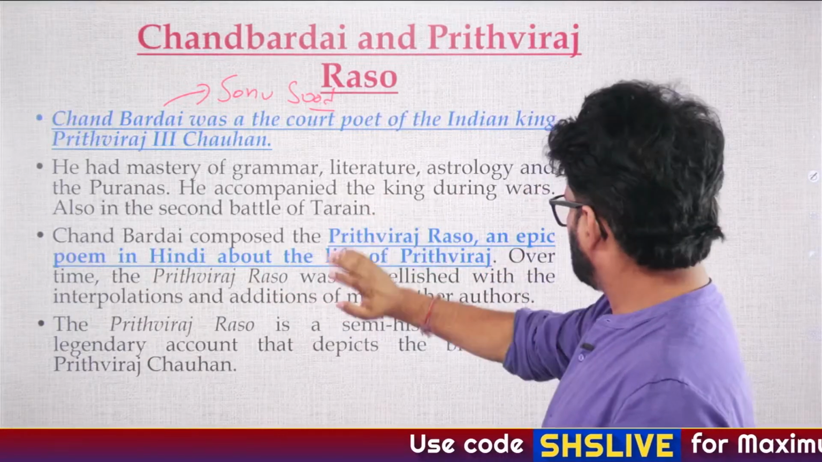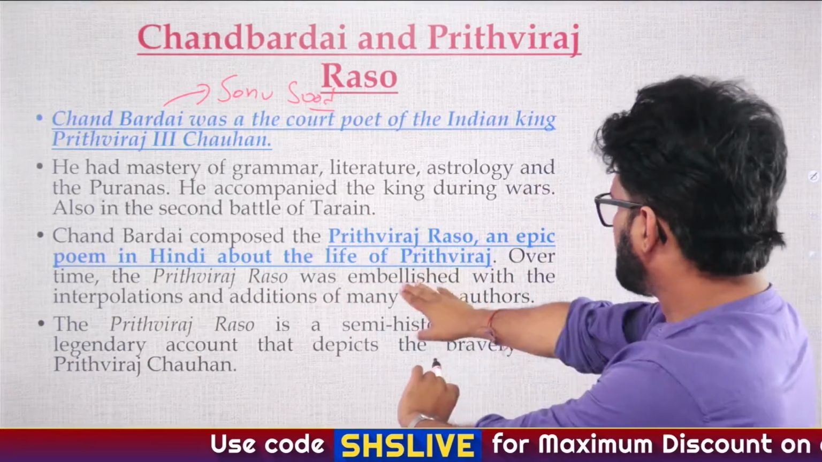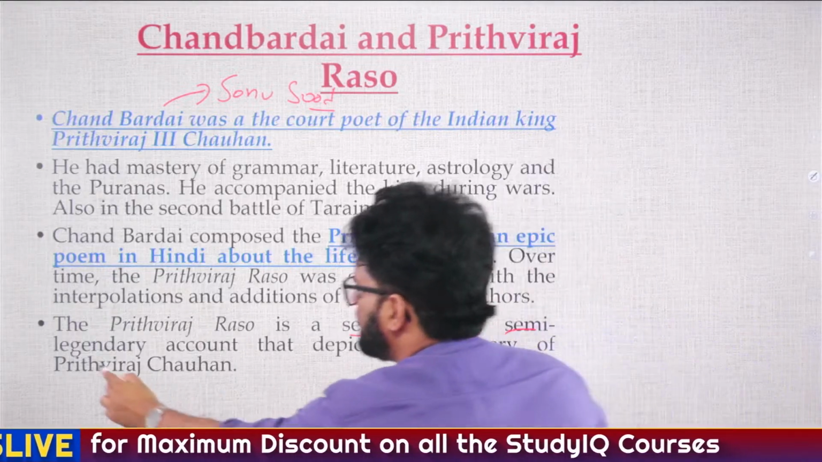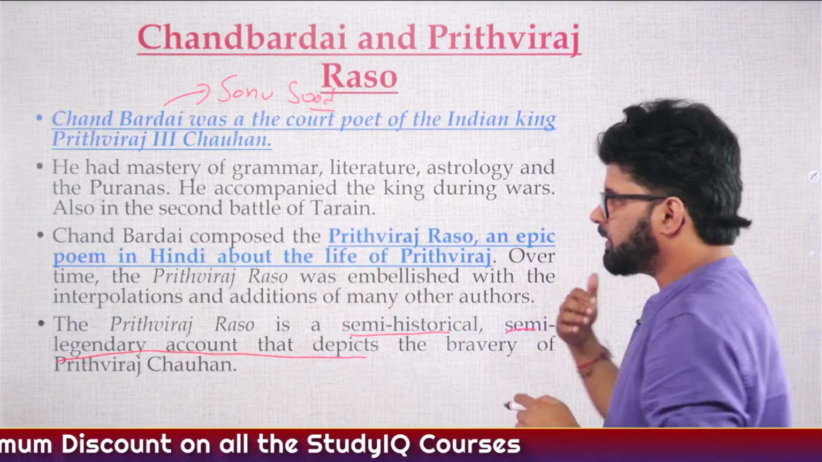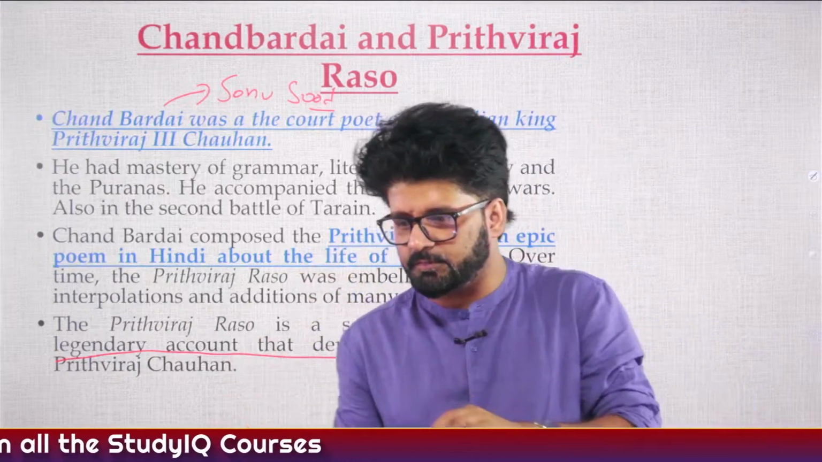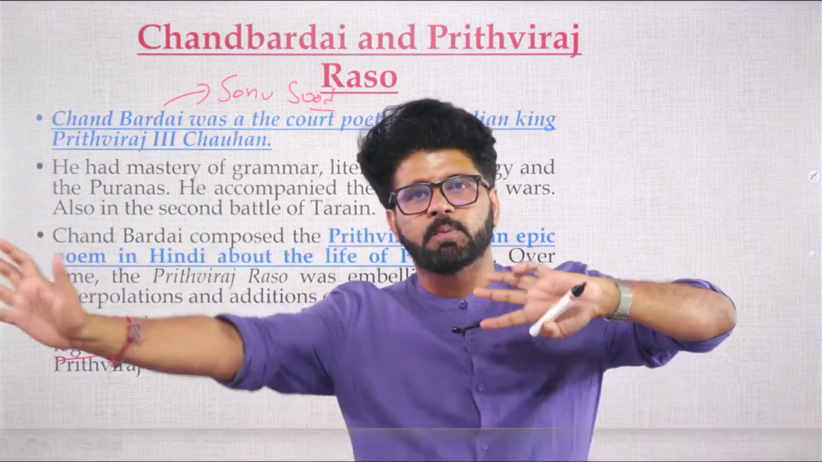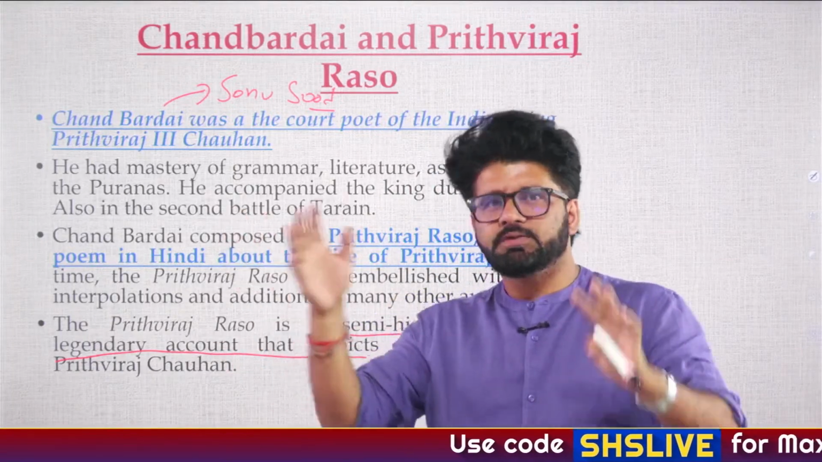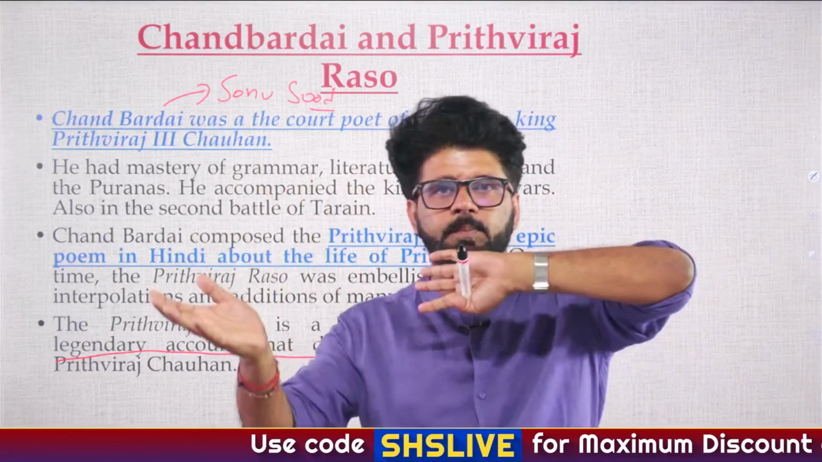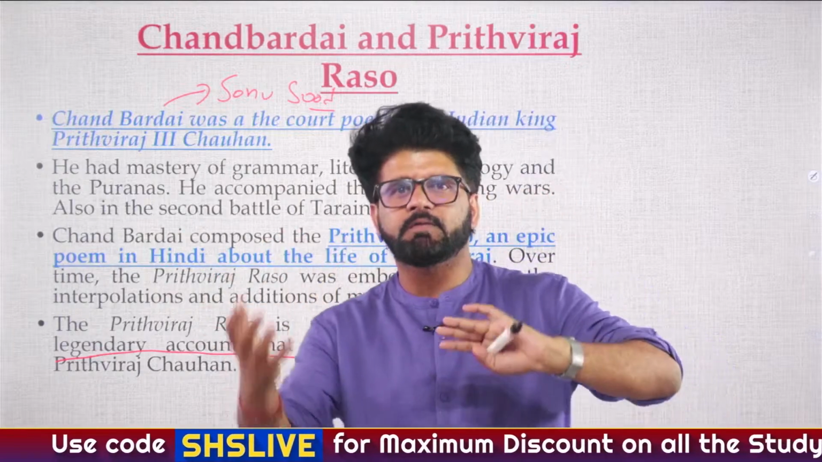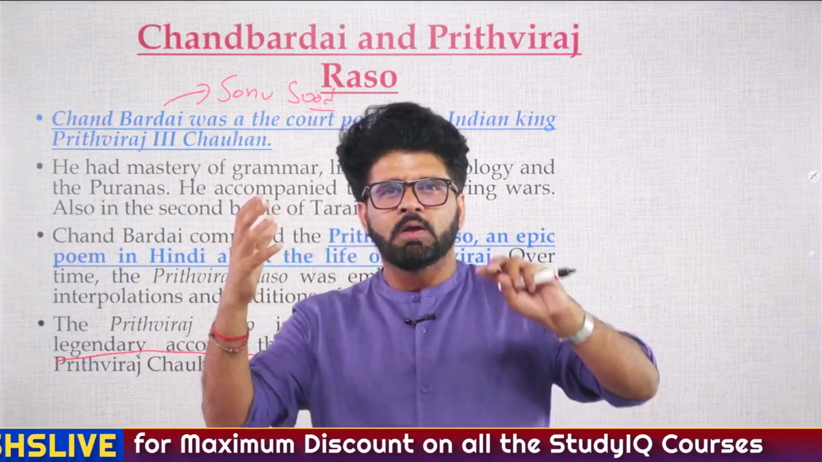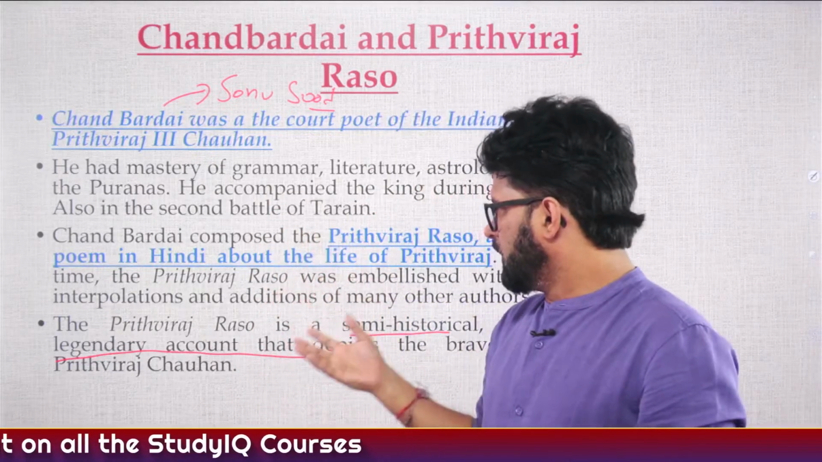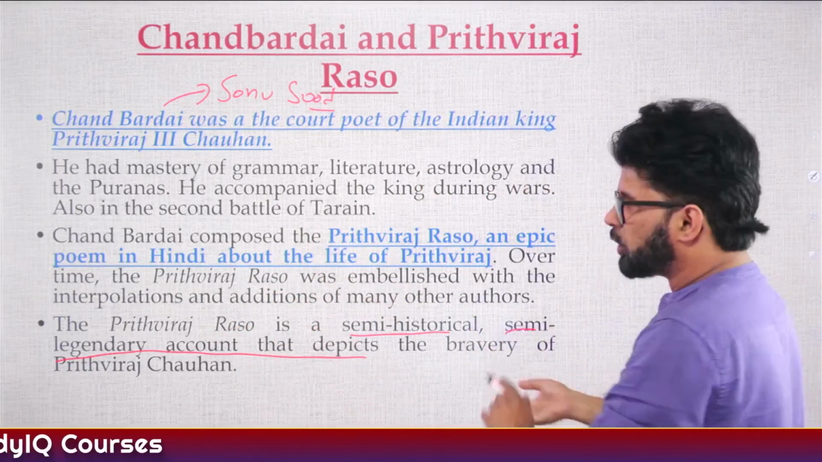So again, please pay attention here. Chand Bardai is a semi-historical, semi-legendary account. There are so many things written there, that he killed Muhammad Ghori or what happened. But we do realize that Muhammad Ghori was here for a very considerable period. You will see that the Battle of Chandawar will happen, and after that also he will fight with Karamatiyas, he will fight with Dor Rajputs, so many things he will do. So that's why it is said that it is a semi-historical, semi-legendary account.